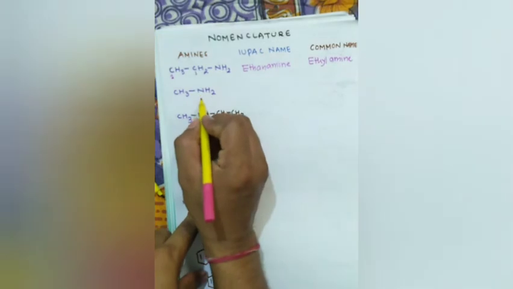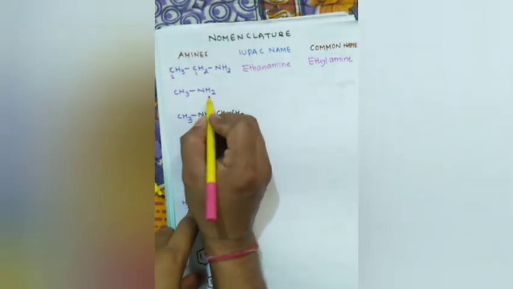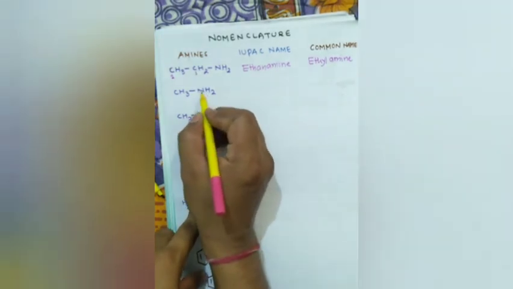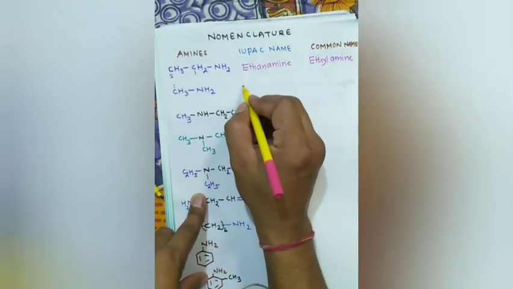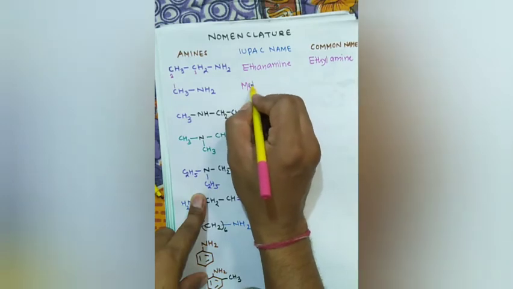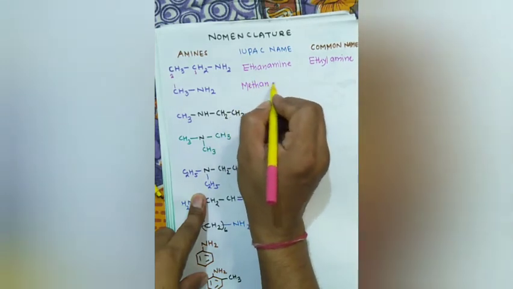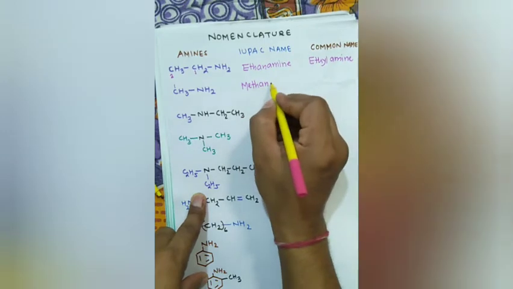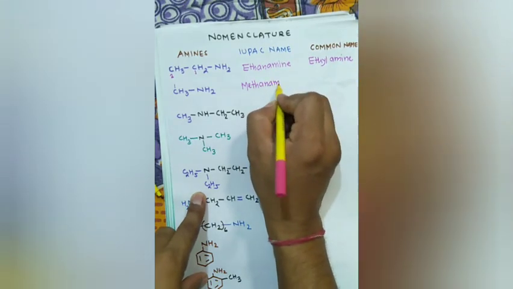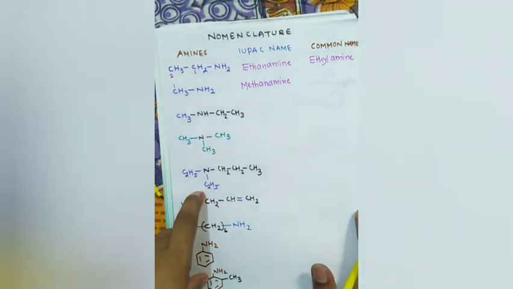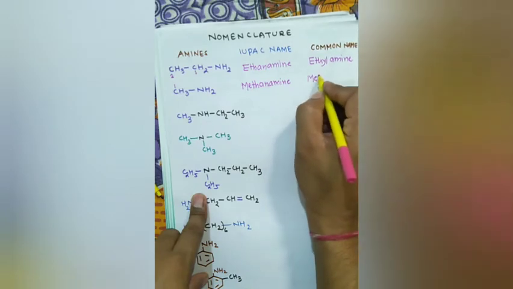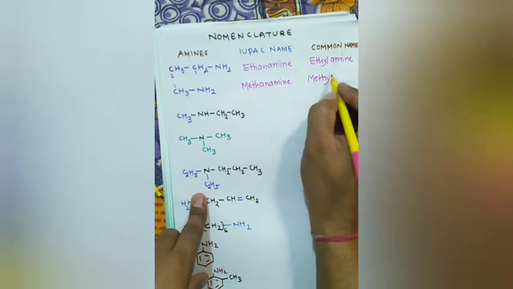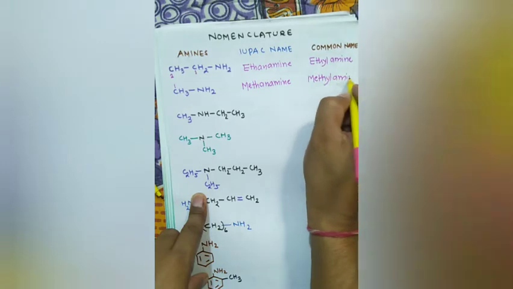Similarly, here NH2 group is there. It is the preferred group. It's the only functional group. So the numbering of the carbon atom is 1. It has only one carbon atom. One carbon atom is methane. Now E is dropped because the next letter in amine is a vowel. Okay. Similarly, the common name will be methylamine. Okay, methylamine.